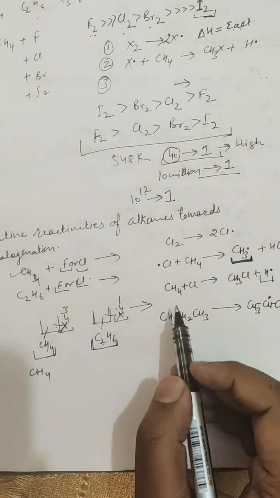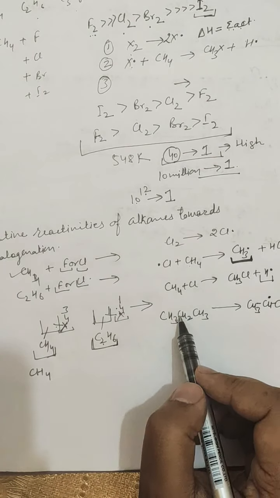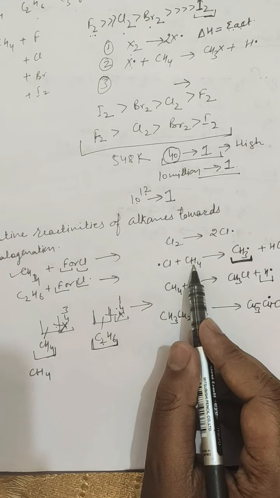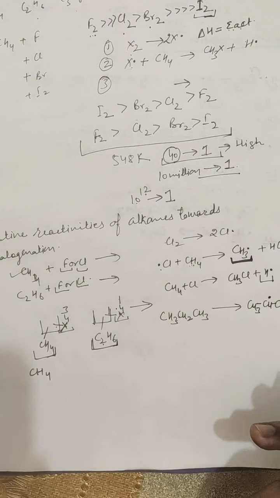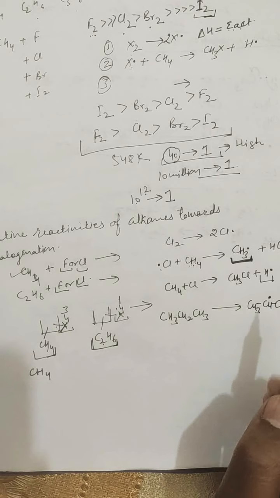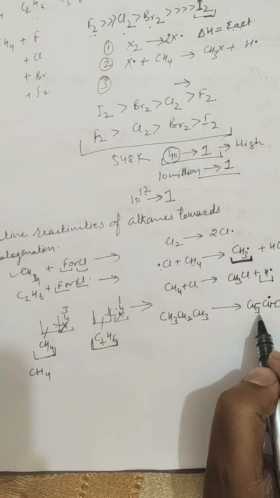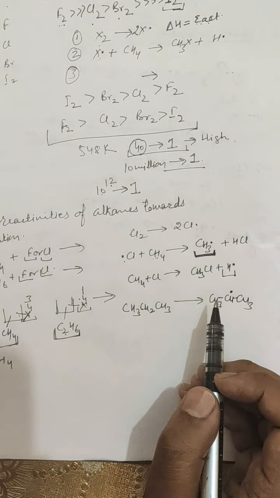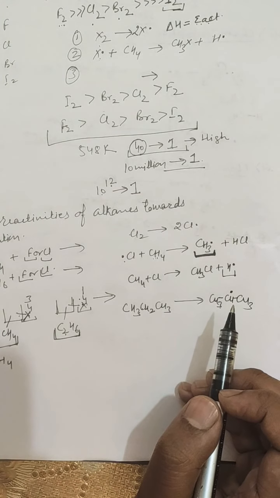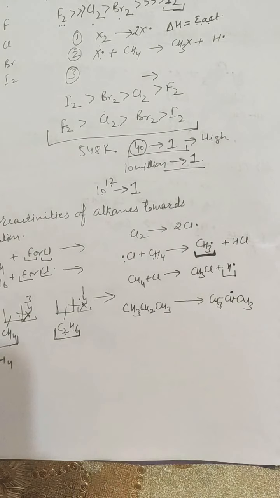So if you take these two compounds to compare their relative reactivity towards a particular halogen, that is chlorine, fluorine or bromine, then you will find that the compound forming the secondary free radical will be more reactive toward halogenation.